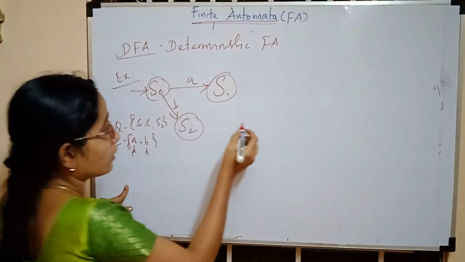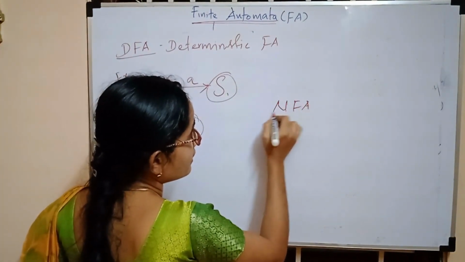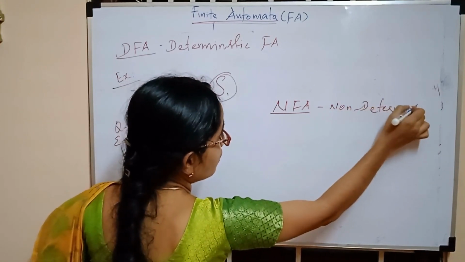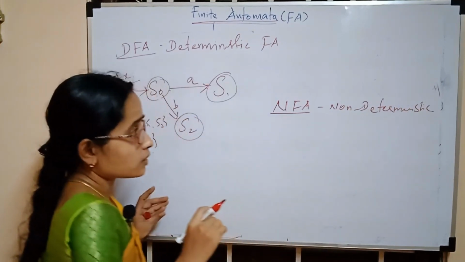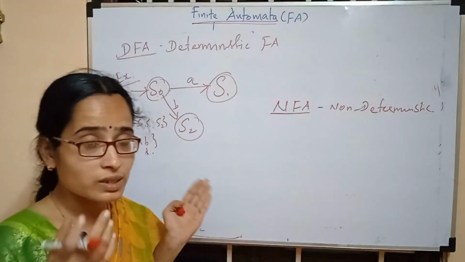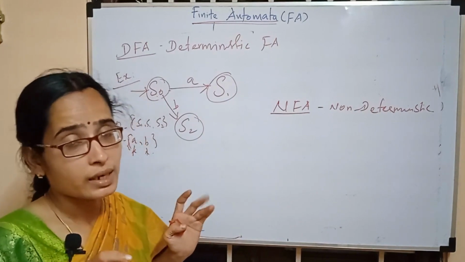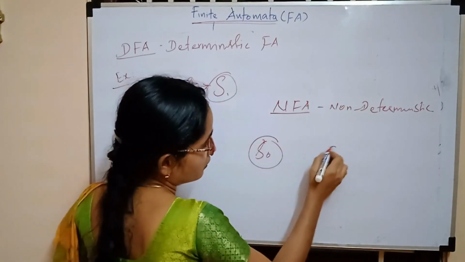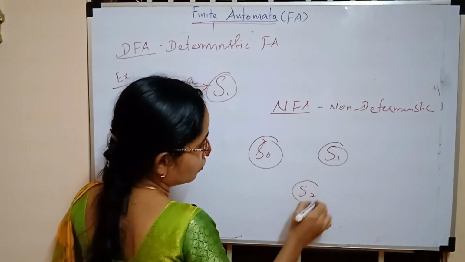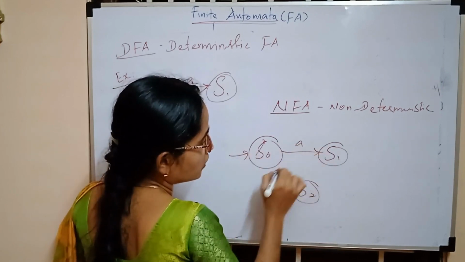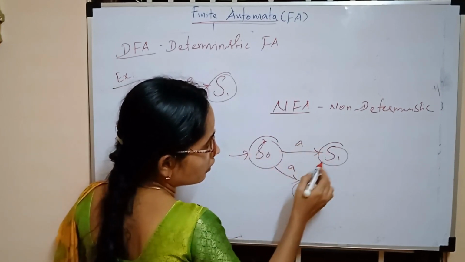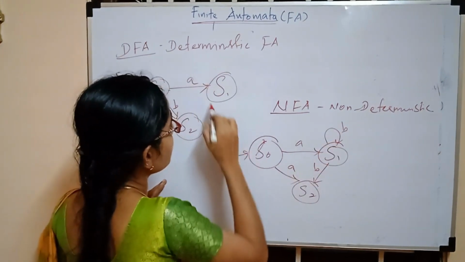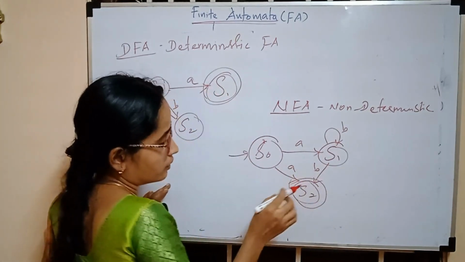This is what DFA is. Now we'll see what NFA is. Non-deterministic means you are not able to determine the path. The definition is that if there exists more than one path for a specific input on a particular state, that is called NFA. I'm taking the same example, S0, S1, S2, with a on one edge and b on another. Make this the final state, whatever it may be.